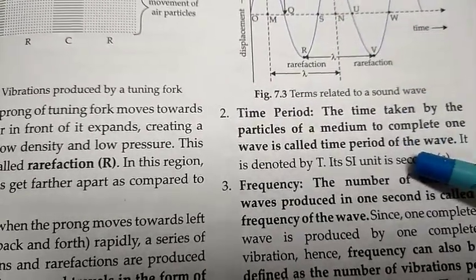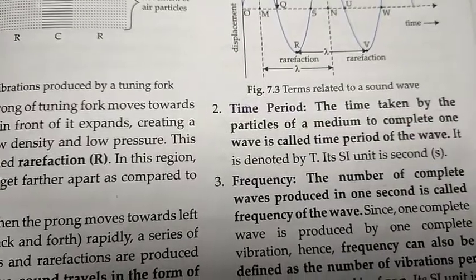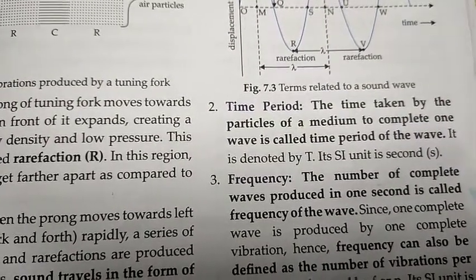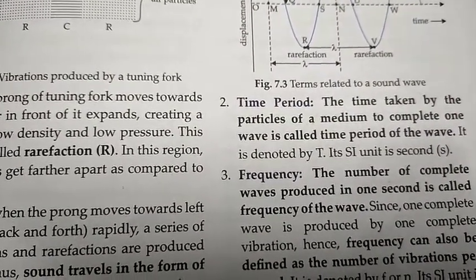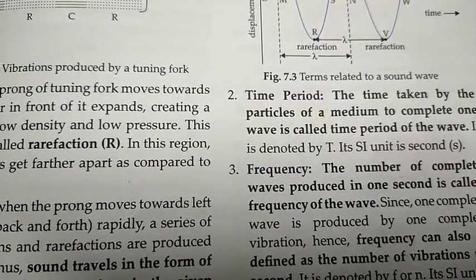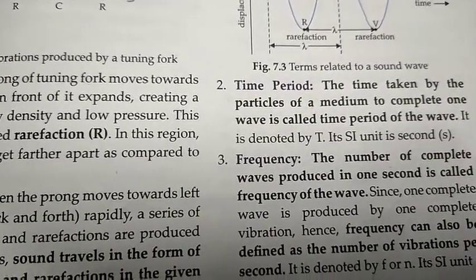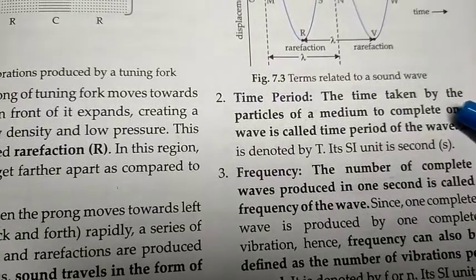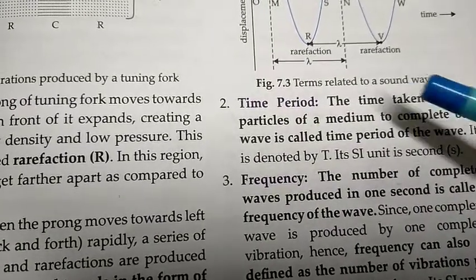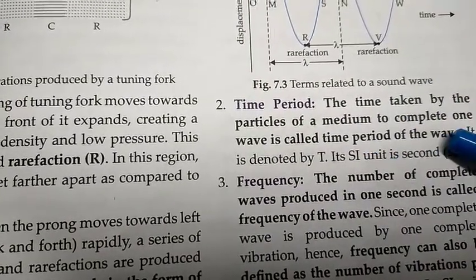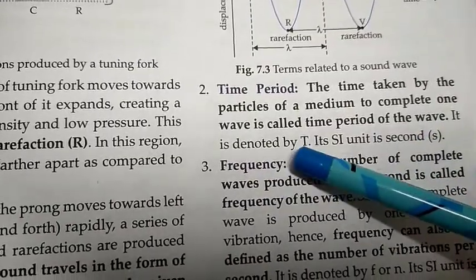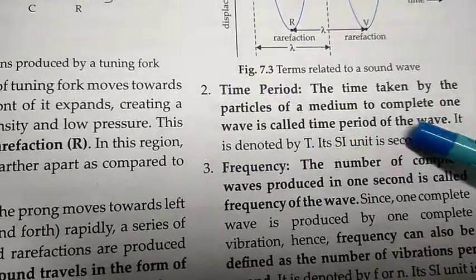Now second is time period. What is the time period? It is the time taken by a particle of a medium to complete one wave. And what is one wave? One compression and one rarefaction makes one wave. So to complete one wave, the time taken is called the time period of the wave. It is denoted by capital T. Its SI unit is second.